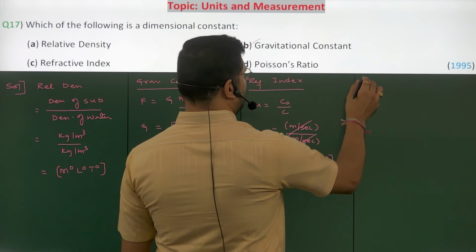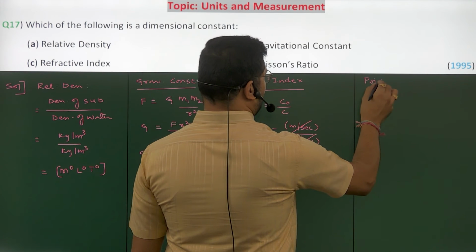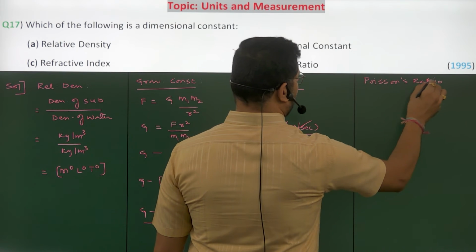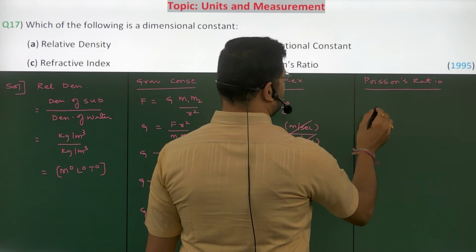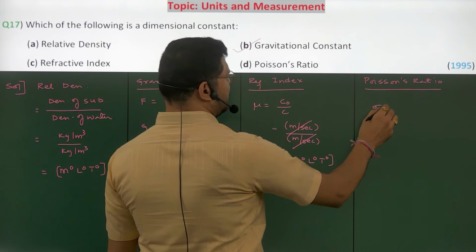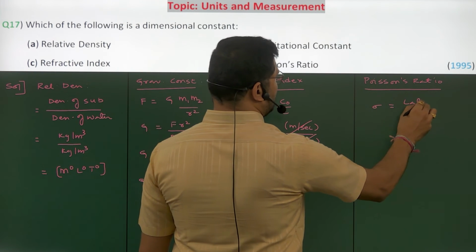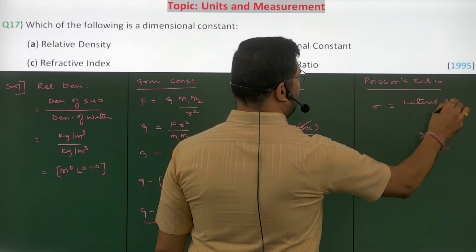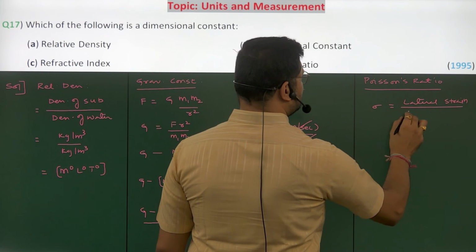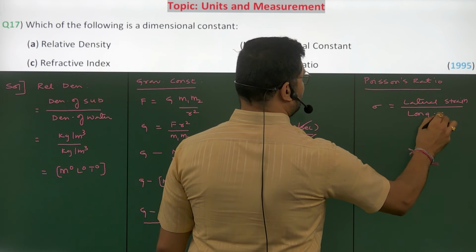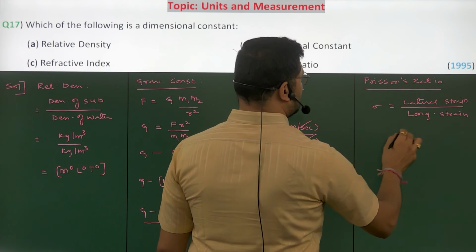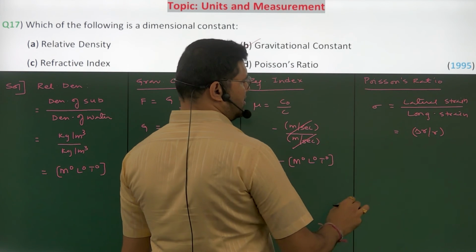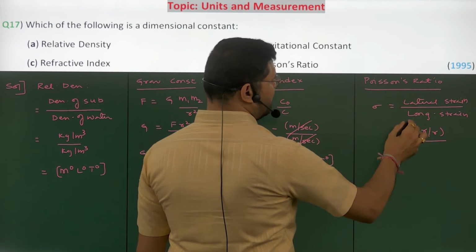Next, talking about Poisson's ratio. Poisson's ratio, represented by sigma, is equal to lateral strain by longitudinal strain. What is lateral strain? Change in radius by initial radius of a given wire.